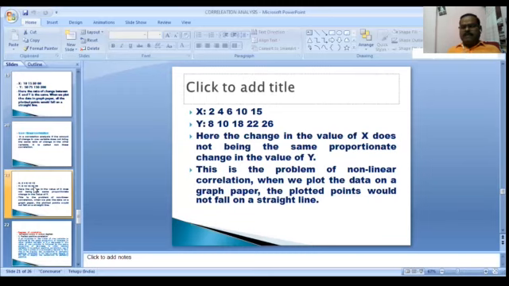What is the big difference between linear and non-linear correlation? In linear correlation of two variables, the change is in the same proportion, and when we draw the graph, it gives a straight line. But in non-linear correlation, the variables change totally differently, so when we draw the graph paper, the line does not come straight; it goes up and down. So that is called non-linear correlation.